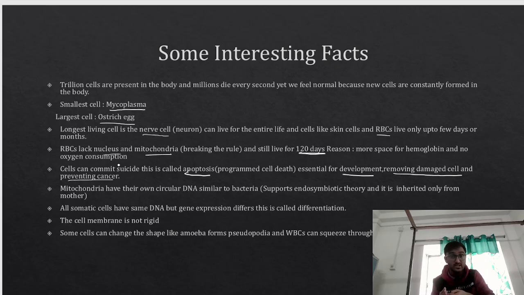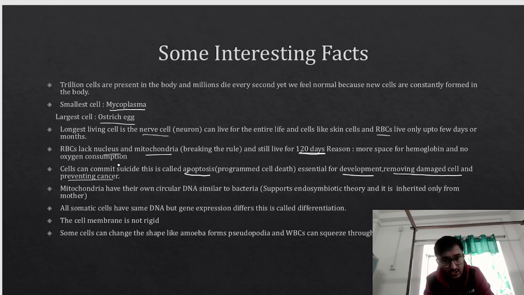So only if the cells die in between the fingers, then only we are able to separate our fingers. So for the proper development of the finger, the cells in between should die, and these cells actually undergo apoptosis. Then only we can separate our fingers, okay, both for our hands and for our feet. So it is very important.